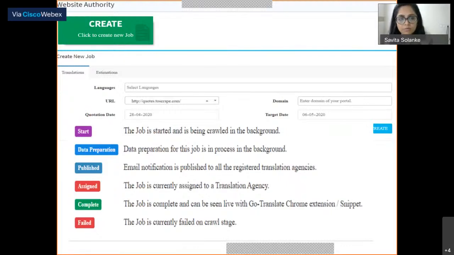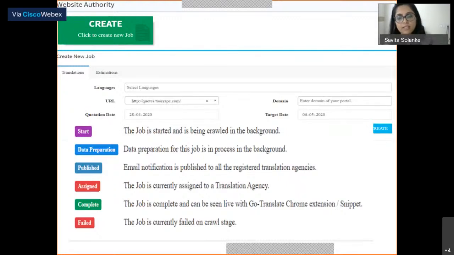So when the data preparation stage is there, already available translations will be fetched from this database. This helps the users reduce their cost, and also the database is maintained at our end, so the overhead of the webmasters is also reduced a lot.